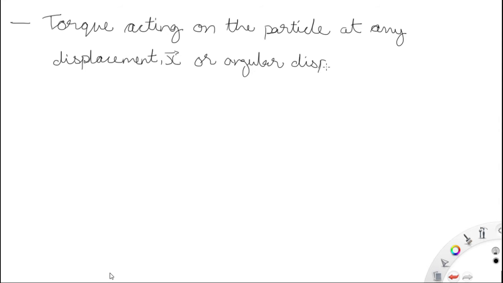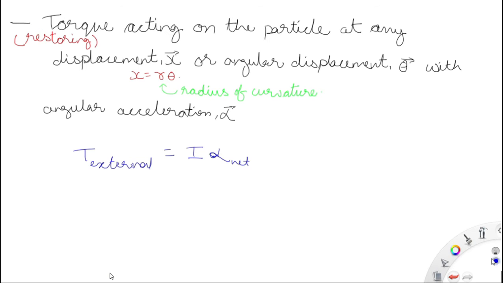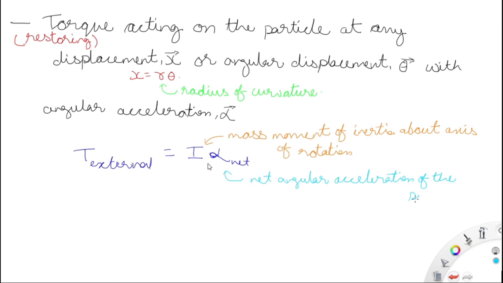Torque acting on the particle at any displacement x or angular displacement theta is the restoring torque, and the displacement x is equal to r theta, where r is the radius of curvature, which you have seen in the previous figure also. Now the angular acceleration alpha is concerned with the applied torque T. So applied torque T is equal to I alpha, where I is the mass moment of inertia about the axis of rotation, alpha net is the net angular acceleration of the particle, and T external is the total external torque applied.